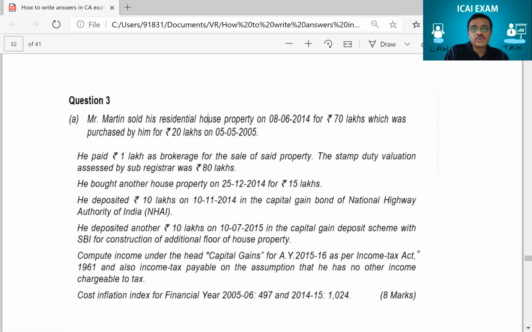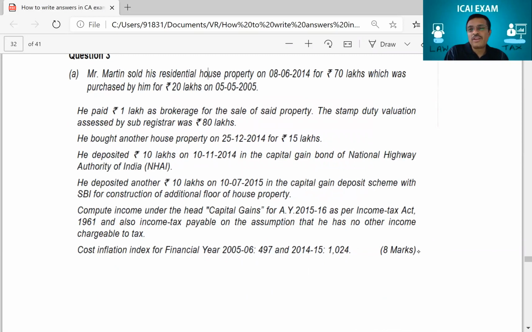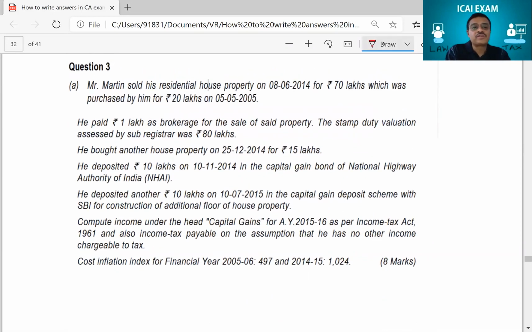Good. See, this was an 8 marks question. I think by now you're very clear. Look at this question. Martin sold his residential house property for 70 lakhs, which was purchased by him for 20 lakhs. Then he has paid 1 lakh of brokerage. So this was your actual sale consideration. This was your cost of acquisition. 1 lakh was your EOT, expenses on transfer. Stamp duty valuation is given.